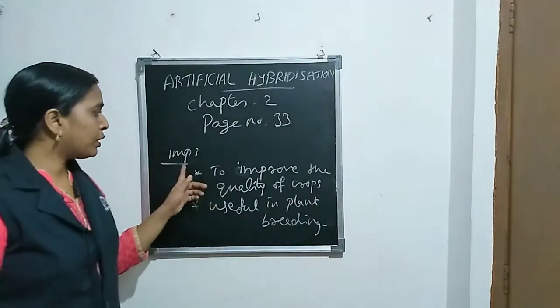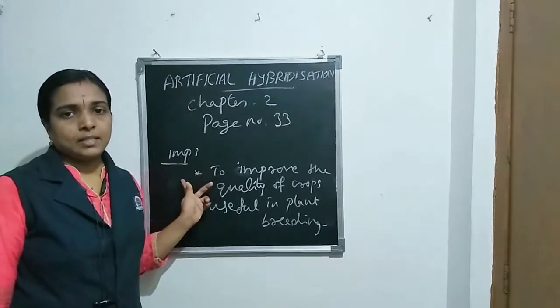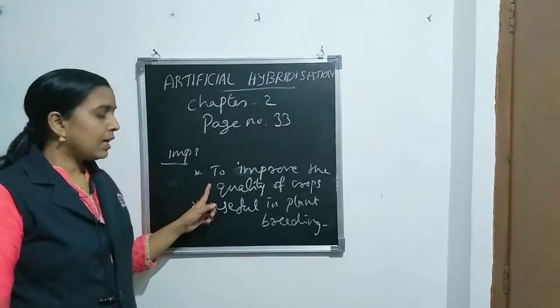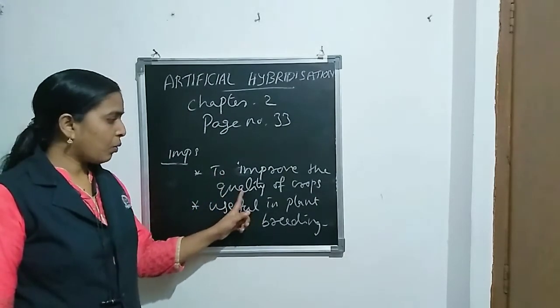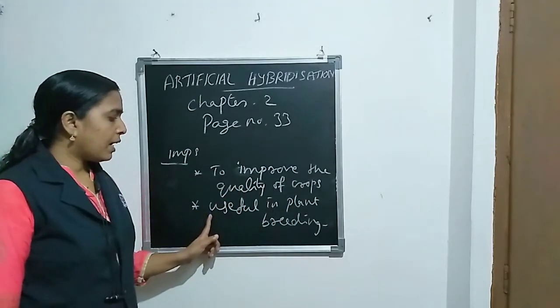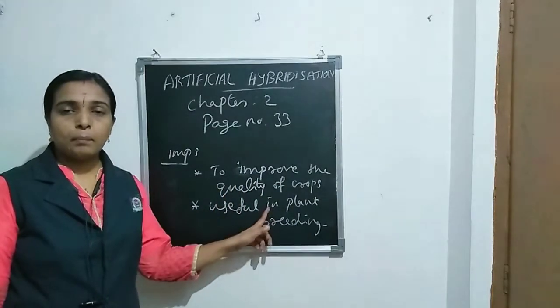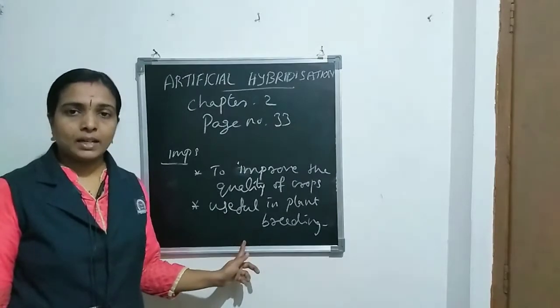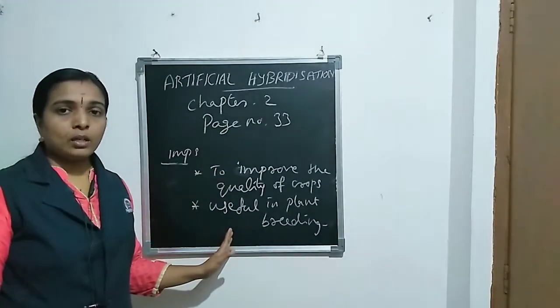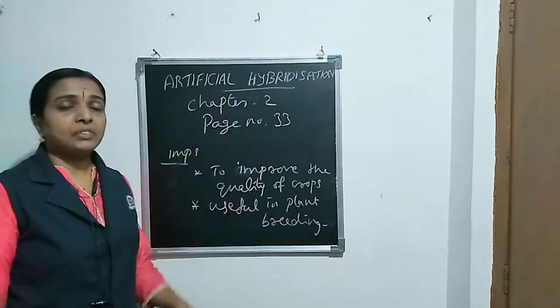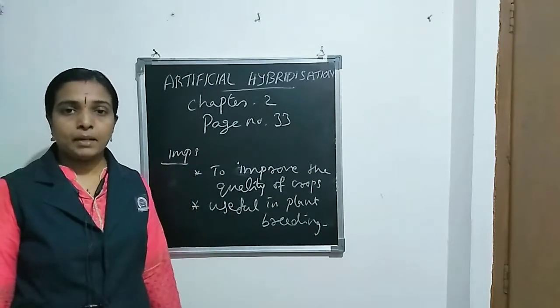What is the importance of artificial hybridization? It is used to improve the quality of crops, and it is also useful in plant breeding for creating new varieties. So this is an important process in plant breeding.